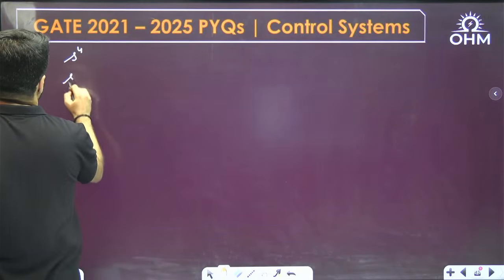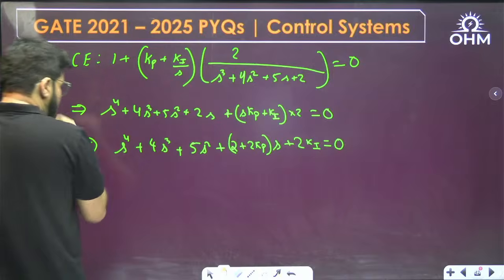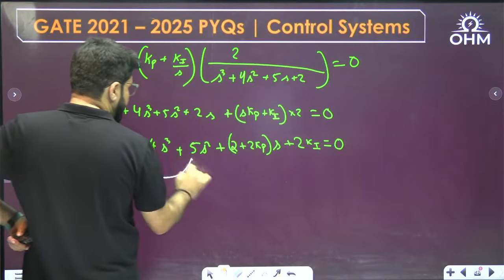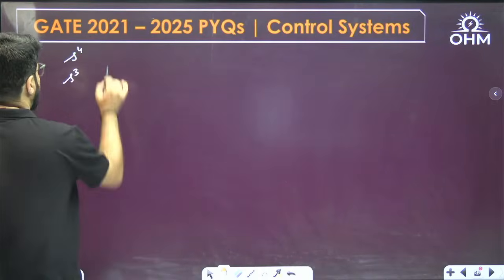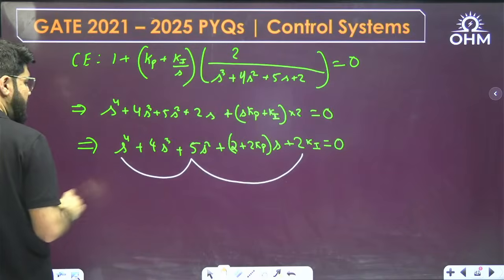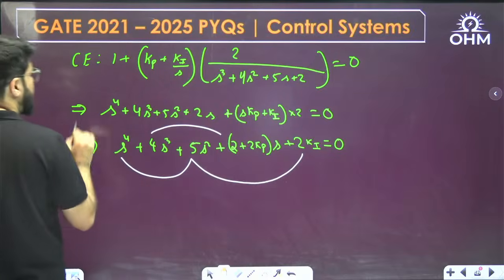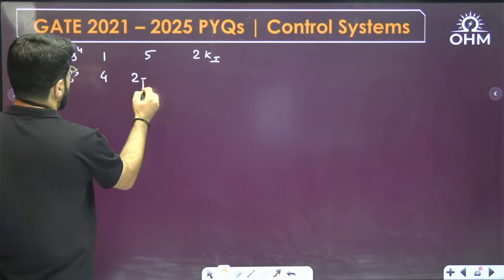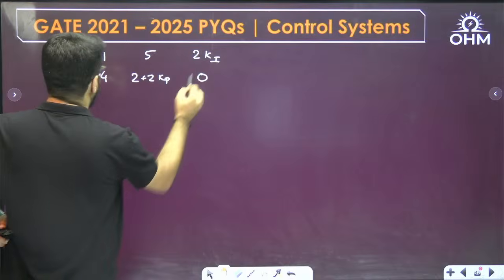I'll first form the Routh-Hurwitz S power 4 and S power 3 rows. Alternate terms are 1, 5 and 2 Ki. S power 3 is 4 and 2 plus 2 Kp and 0.